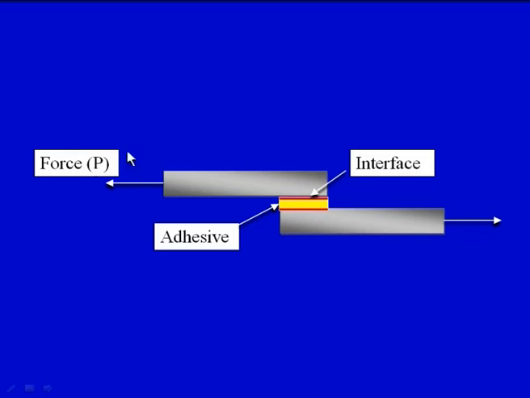So the type of loading, the mechanical properties of the adherents, the mechanical properties of the adhesive, and the bonding between the adherent and the adhesive are some of the important points. When we apply the adhesive, we need to prepare the surface here and here, so that a proper bonding may develop between the adhesive and the adherent. If that bonding does not develop, then there is every chance that this assembly of two adherents may fail under different types of loading conditions.